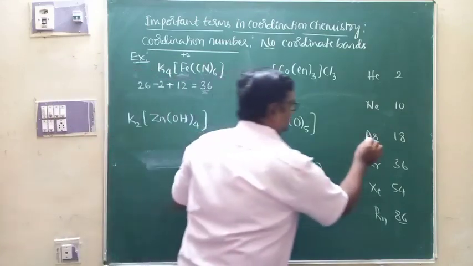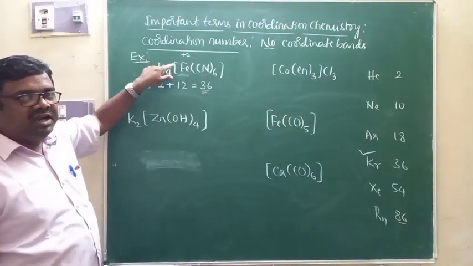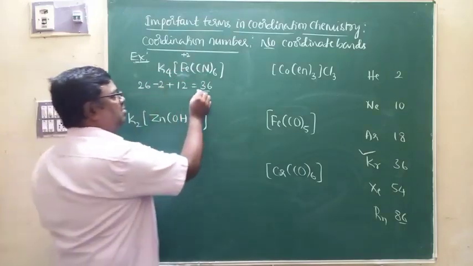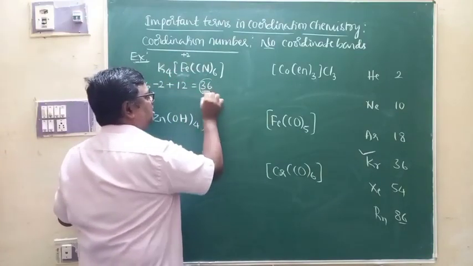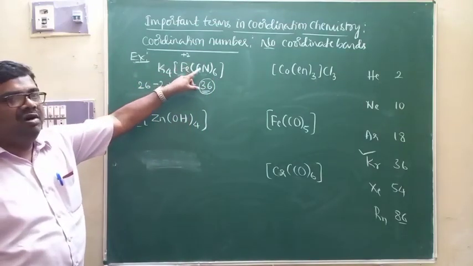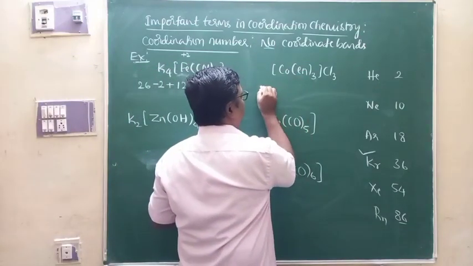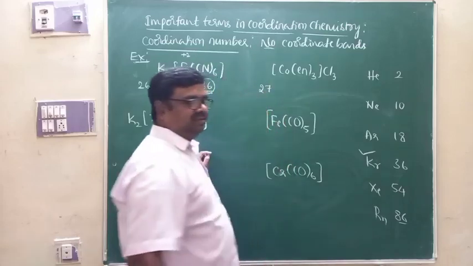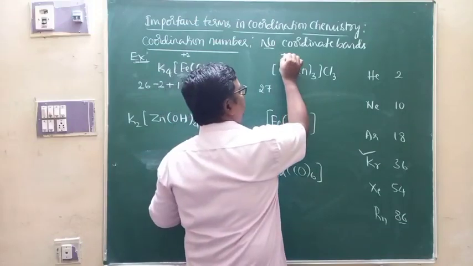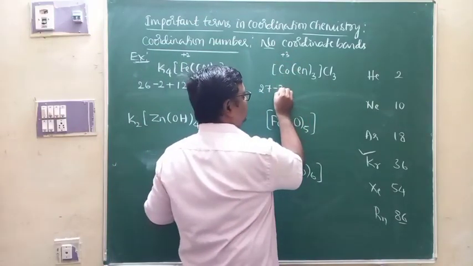This is the atomic number of krypton. Iron plus 2 in this complex will continue to accept the electrons donated by the ligands till the total number of electrons in it becomes equal to the atomic number of krypton. That's why iron plus 2 is coordinated to 6 ligands. In the case of cobalt, the atomic number of cobalt is 27. So the number of electrons in cobalt will be 27. The oxidation number of cobalt is plus 3 in this complex. Therefore, cobalt is going to lose 3 electrons.